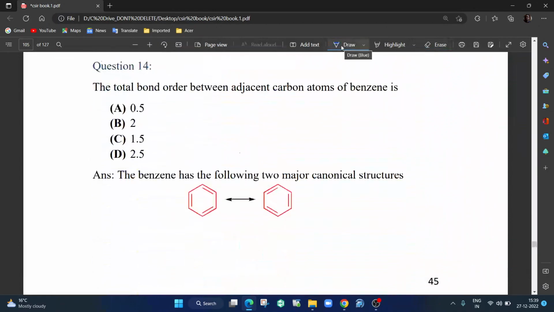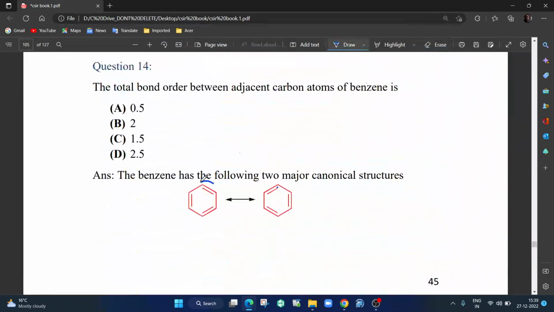Moving to the next question, question number 14. It says the total bond order of adjacent carbon atoms of benzene. Now you cannot get a simpler question, you can very clearly see there are two canonical structures. Canonical structure does not mean that on Sunday these two carbons will have a double bond, and on Monday these two carbons will become a single bond, not even for a second or microsecond or femtosecond, whatever you think. The real structure is somewhere hybridized between them.